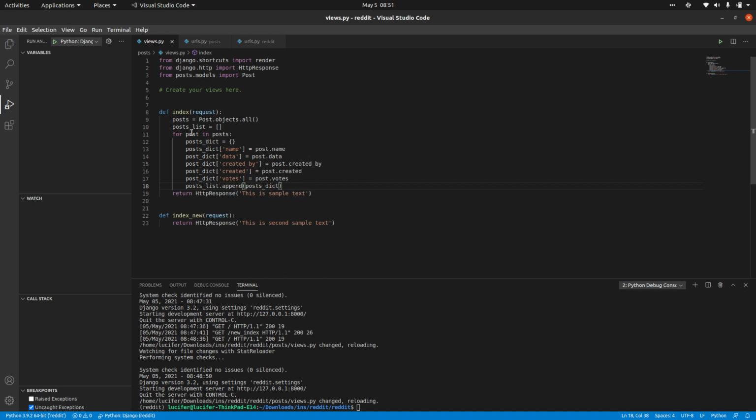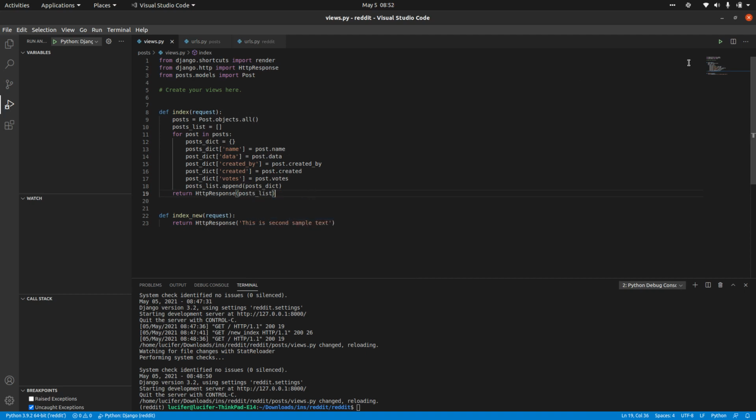So what I am doing is taking an empty list; for each object I am creating a dictionary with all the values and appending that dictionary into the list. Now rather than sending this HTTP response of some random text, I will send this posts list.